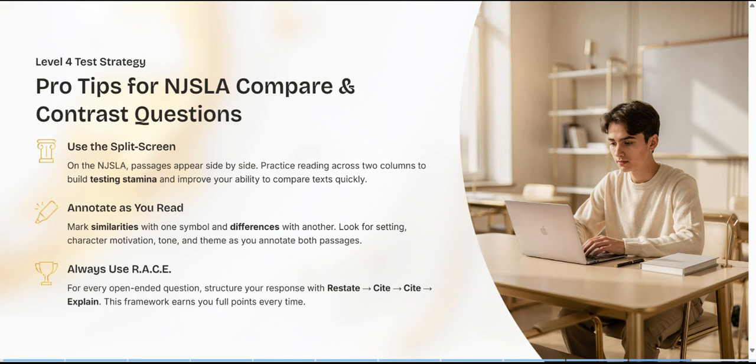Look for setting, character motivation, tone, and theme as you annotate both passages. And always use RACE. For every open-ended question, structure your response with restate, cite, explain. And remember, answer all parts of the question. This framework earns you full points every single time. So keep on rocking it.